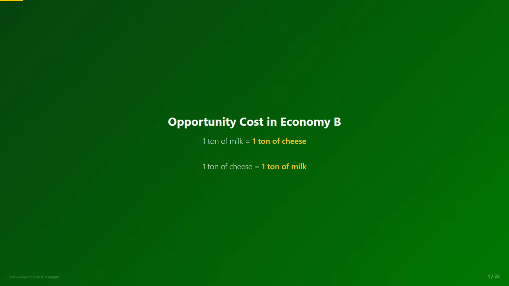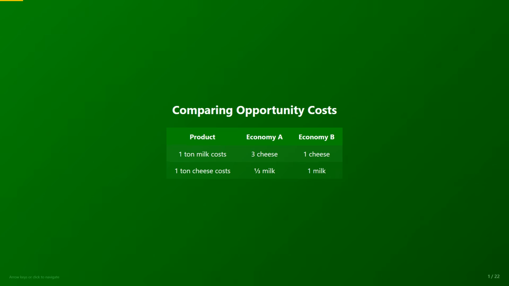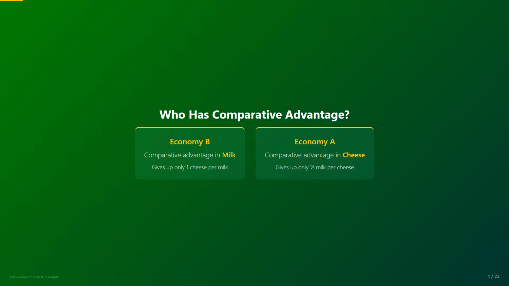And what about cheese? In economy A, 1 ton of cheese costs 1/3 of a ton of milk. In economy B, 1 ton of cheese costs 1 ton of milk. Who gives up less milk? Economy A. Therefore, the worker in economy A has a comparative advantage in cheese production. Pay attention to an important rule: if one economy has a comparative advantage in producing a certain product, then the other economy necessarily has a comparative advantage in producing the other product. It always divides this way. What makes you relatively better at one product makes you relatively worse at the other.